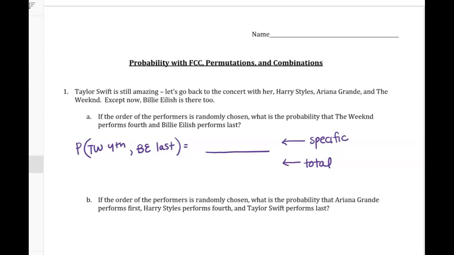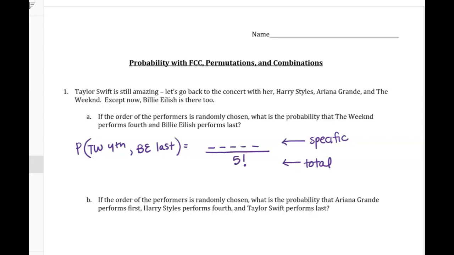And so as far as the total, we're just putting 5 performers in order. So that would be 5P5 or just 5 factorial, right? Just 5 in order. As far as on the top, well, we have 5 spots, right? So we have 5 performers, 5 artists.